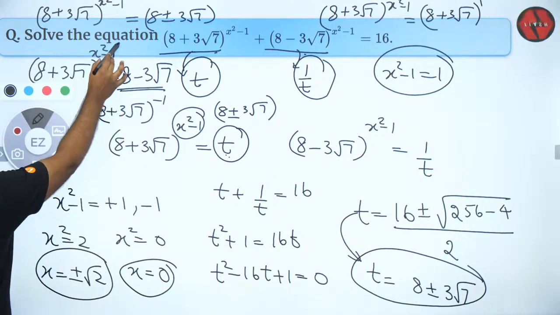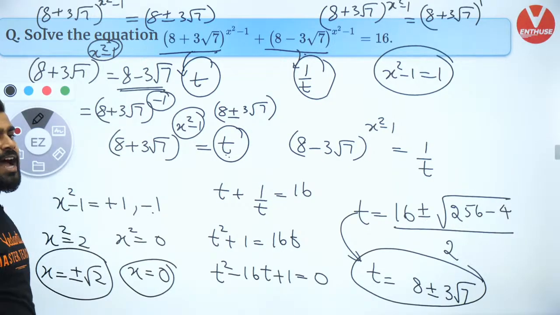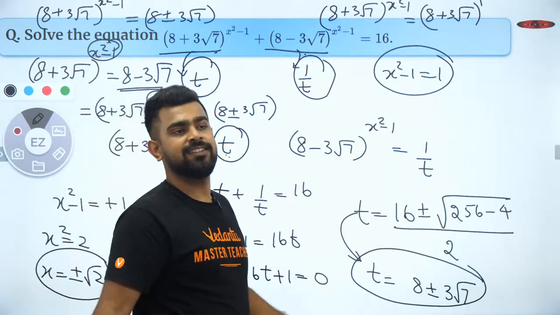So now x square minus 1 will be equal to minus 1. And then you are done.